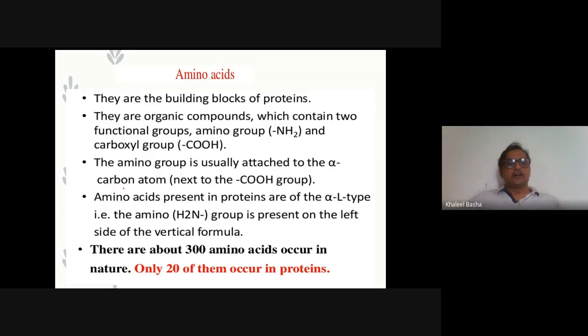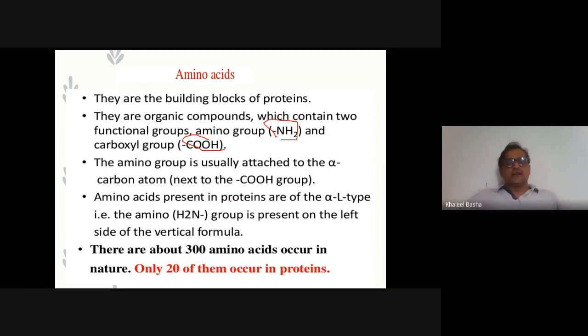These biomolecules are involved in several biological and chemical functions in the human body and are necessary ingredients for the growth and development of human beings. There are about 300 amino acids which occur in nature. Amino acids are organic compounds which contain majorly two functional groups. One is the amino group and another one is the carboxyl group. These two groups are attached to an alpha carbon atom.